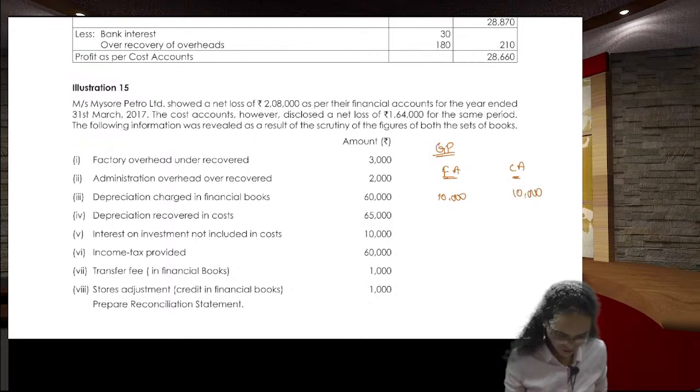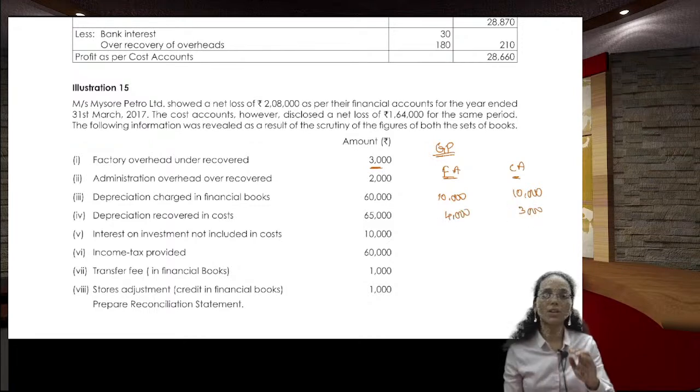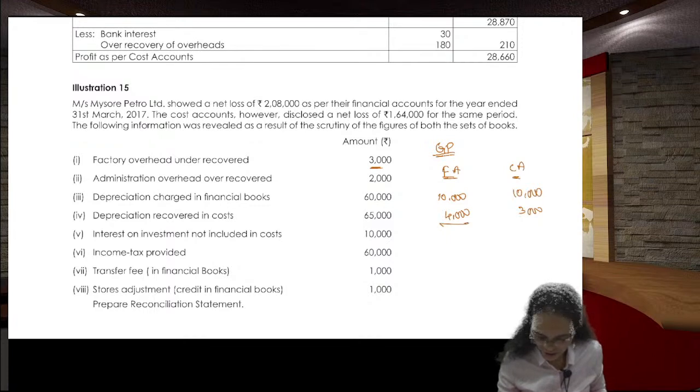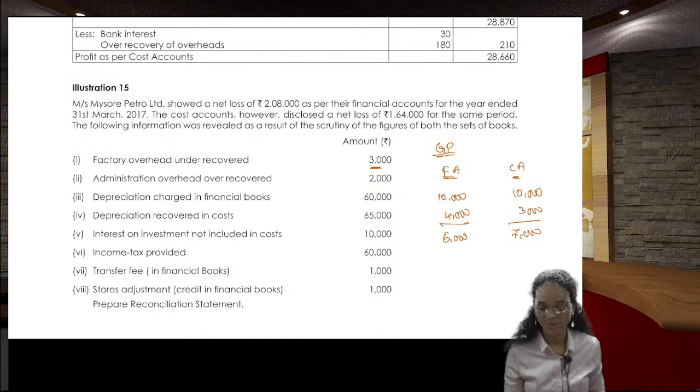Under recovered how much? 3,000 rupees here. Take the example, actually 4,000 should be there, but you recovered only 3,000. So here your profit is showing 6,000, but here your profit is showing 7,000 rupees.